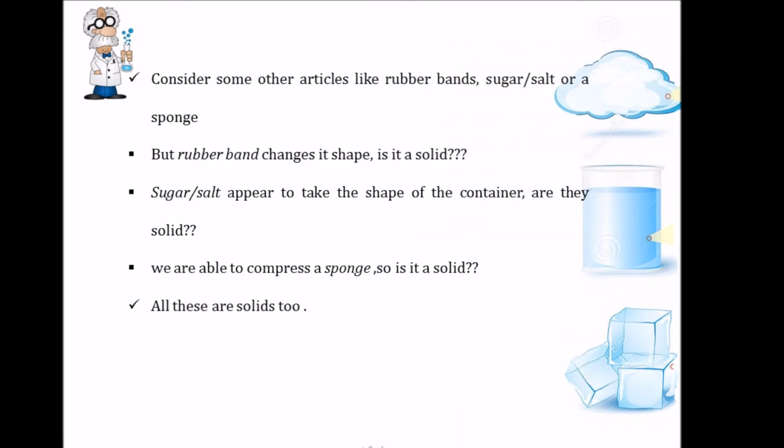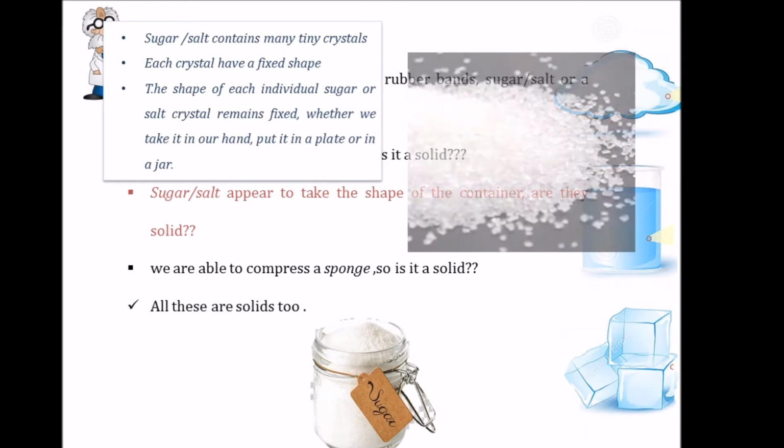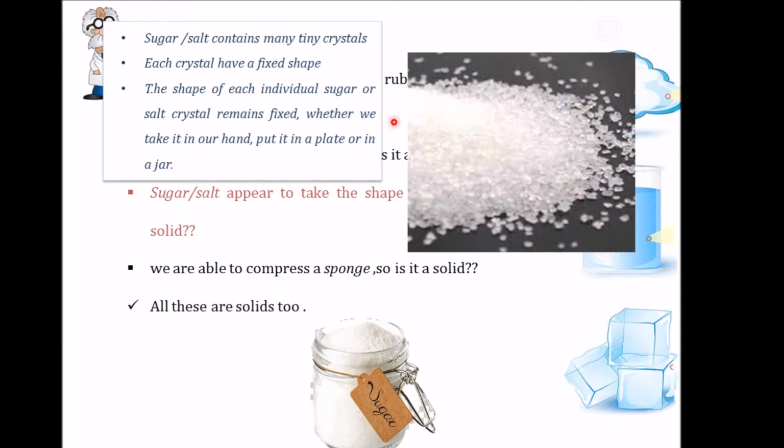Now another article is sugar or salt. It appears to take the shape of a container. Are they solids? According to the properties of solids, they have a fixed shape. So is sugar or salt a solid? Yes, sugar and salt are solids. It's because sugar and salt contain many tiny crystals, and each crystal has a fixed shape. The shape of each individual sugar or salt crystal remains fixed whether we take it in a hand or put it in a plate or a jar. It just appears to take the shape of the container as it is very small in size.